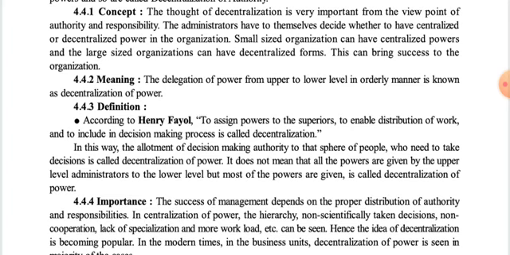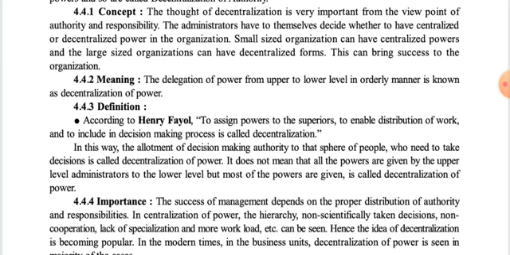And if a big organization focuses on centralization, then it will never succeed, because in a large organization it is not possible for a few people to control each and every activity. So in both cases, in a small size, centralization, and in a large size, decentralization bring success to the organization.